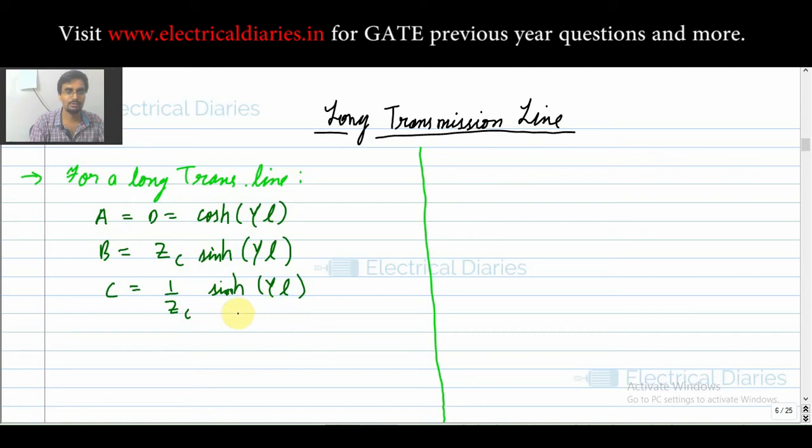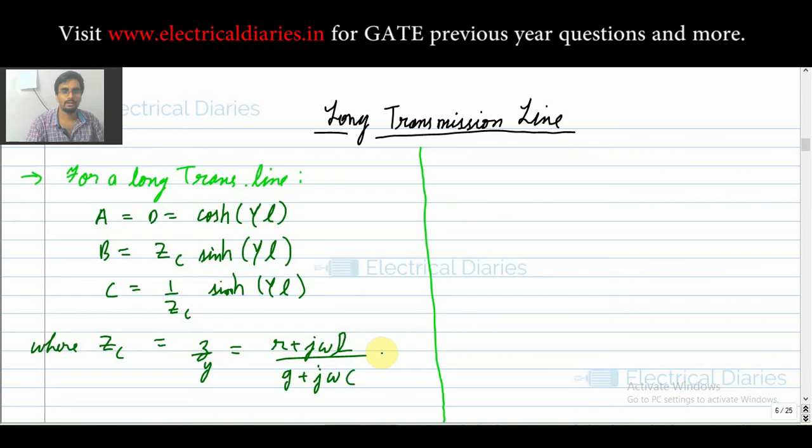Now I'm writing ZC, where ZC is the characteristic impedance given by the formula square root of Z by Y. Your Z for the line is R plus j omega L, where L is the inductance of the line per unit length. And your Y is G plus j omega C. Just remember this.